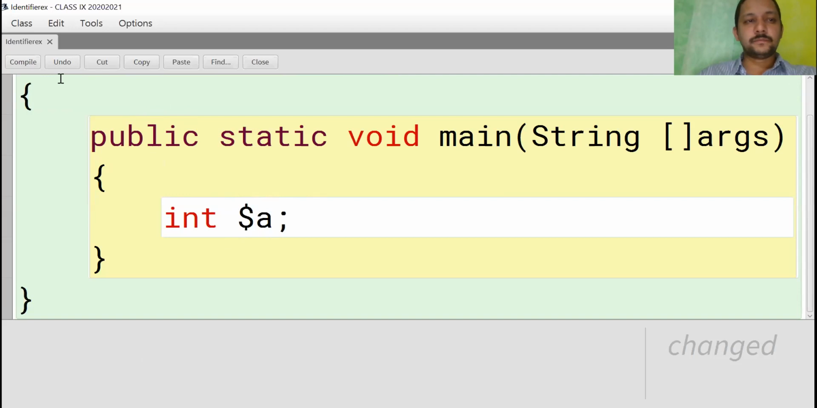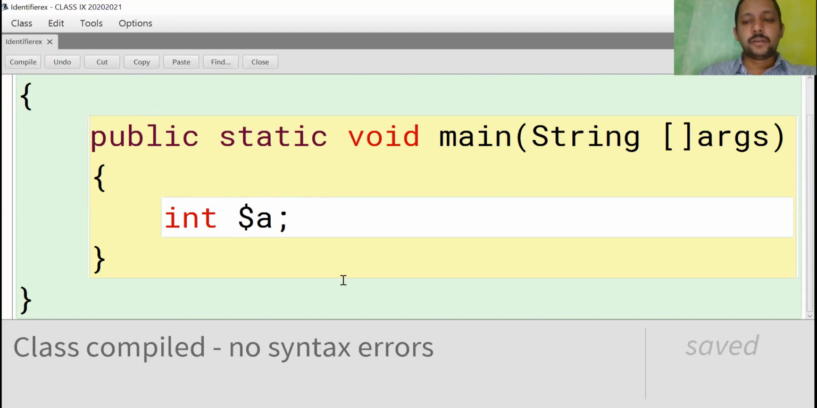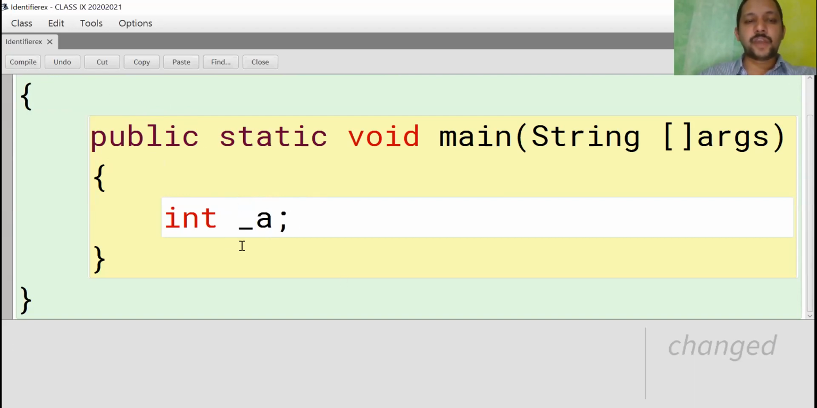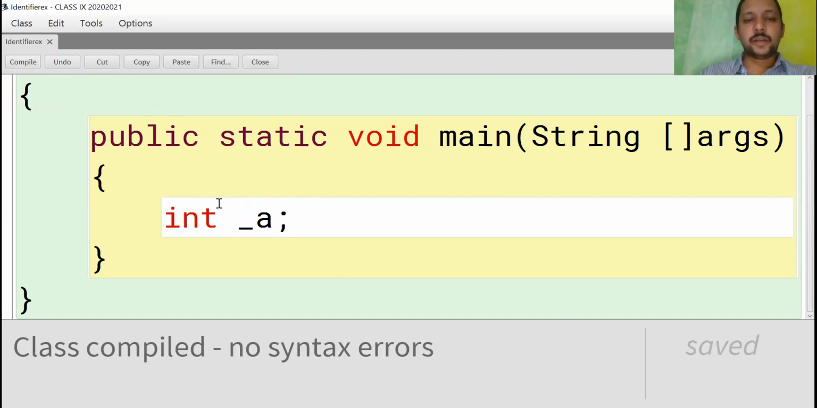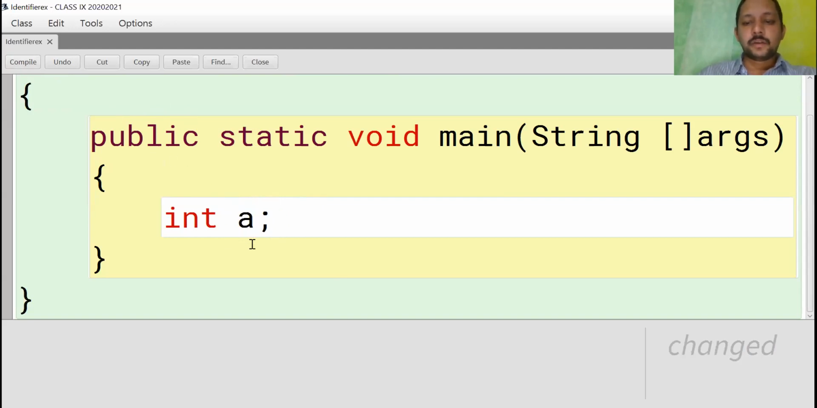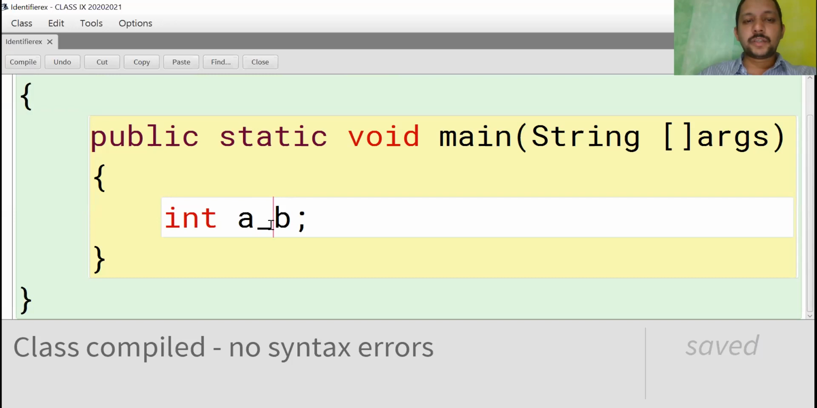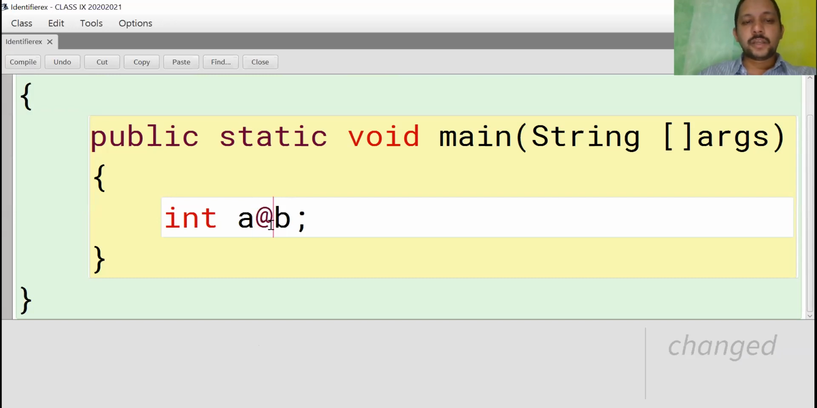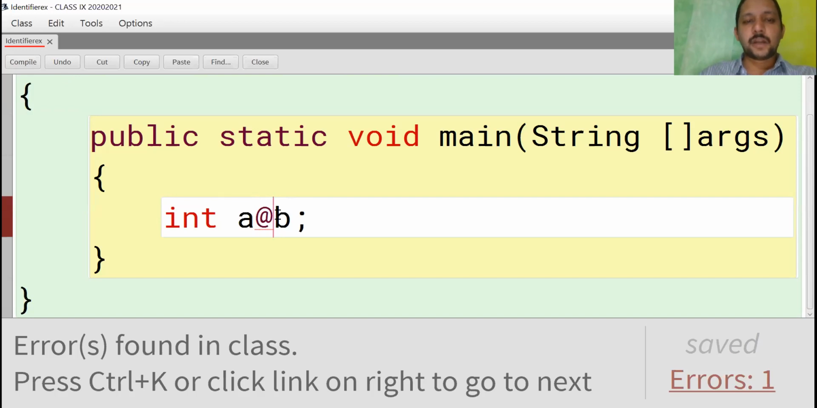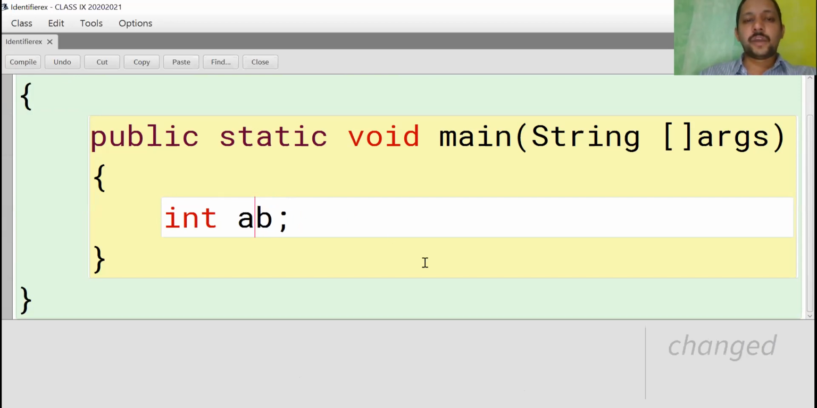See, valid. If you begin with underscore also, it is valid. A underscore B, valid. If you use any other symbol instead of underscore, invalid. Only underscore and dollar are valid. So these are the rules for declaring an identifier in Java programming.